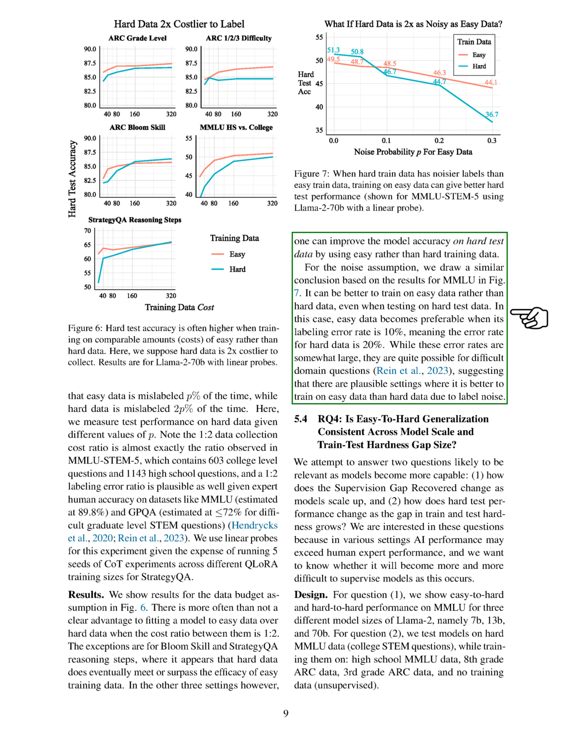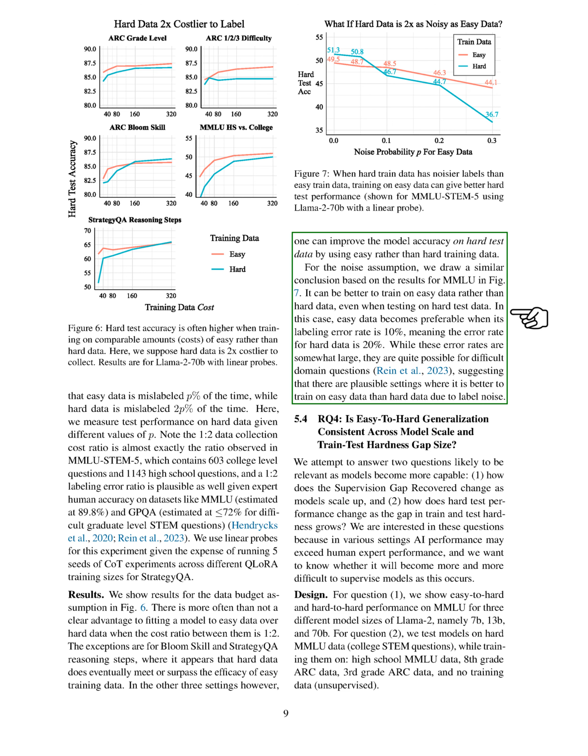Section 5.4 RQ4. Is easy to hard generalization consistent across model scale and train test hardness gap size? In this section, we aim to answer two key questions that are likely to become more important as AI models continue to improve. 1. How does the recovery of the supervision gap change as we scale up the models? 2. How does the performance on difficult tests change as the difference in difficulty between training and testing increases? These questions are crucial because as AI performance surpasses human expertise in various areas, we need to understand if supervising these models will become increasingly challenging.